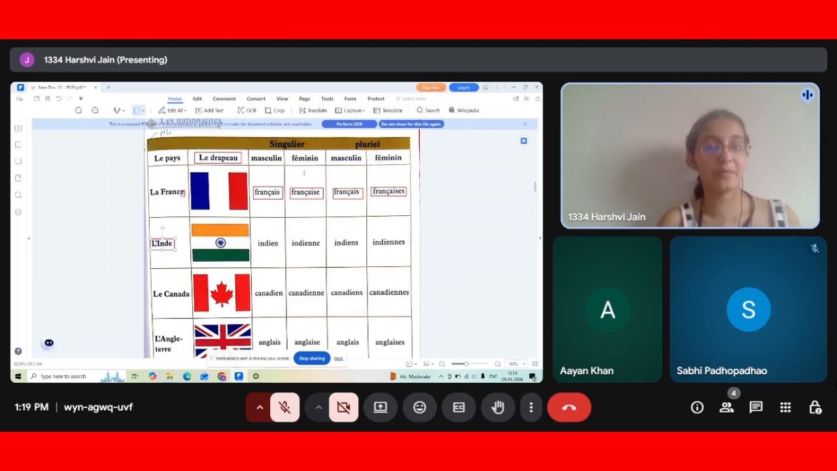Then if it's feminine, how to write? If it's masculine plural, how to write? If it's feminine plural, how to write? Now land. Land is India. Land is India.